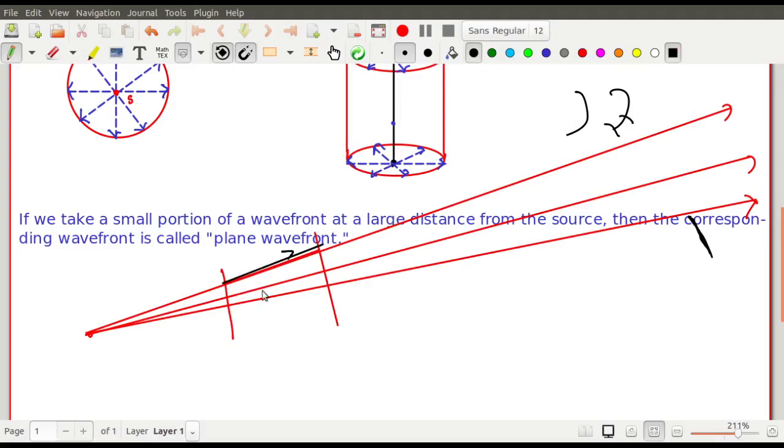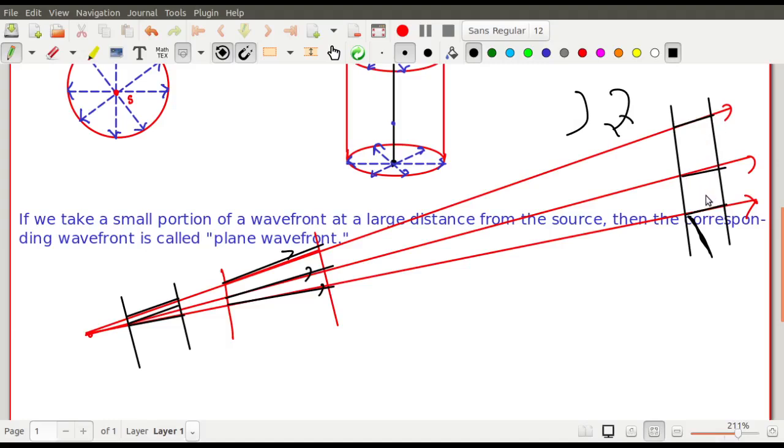So from here it is emerging, meaning the distance between them is gradually increasing as your observing point is over here. Similarly, if the observation point is over here, the diverging nature is more clearly understood. But if you consider a portion over here, you just look at these two portions, you see that the lines appear more or less parallel to each other, not diverging but parallel in nature, right?